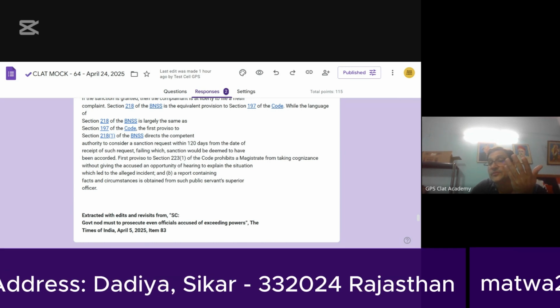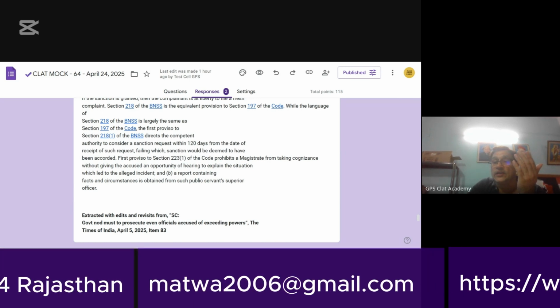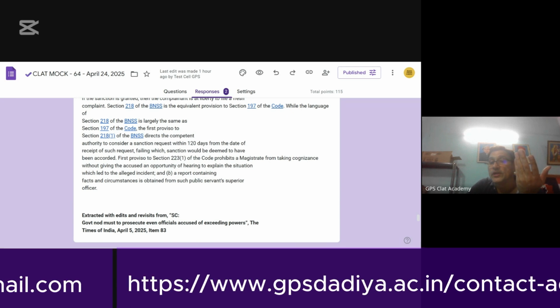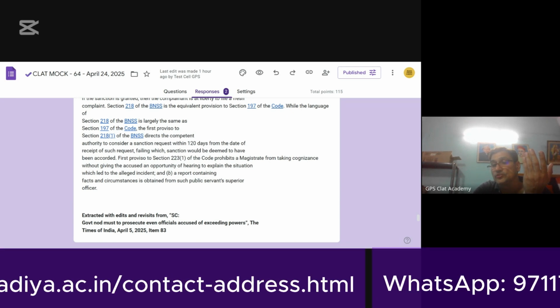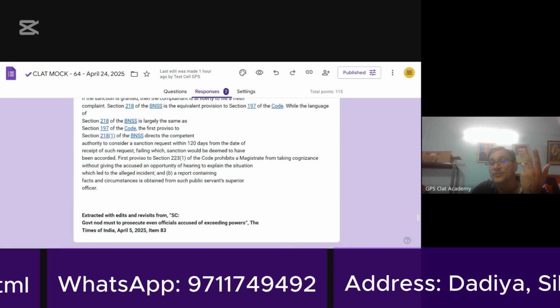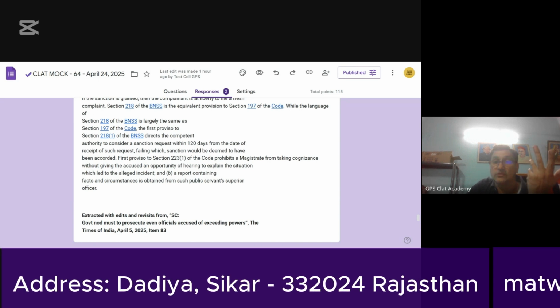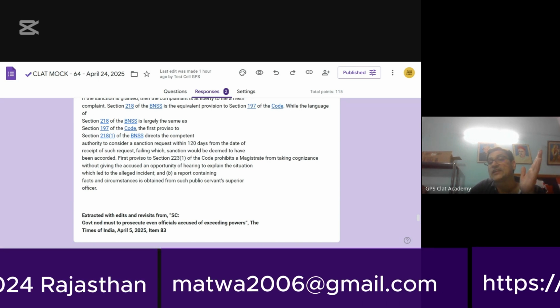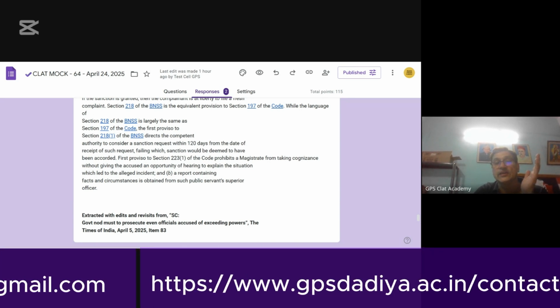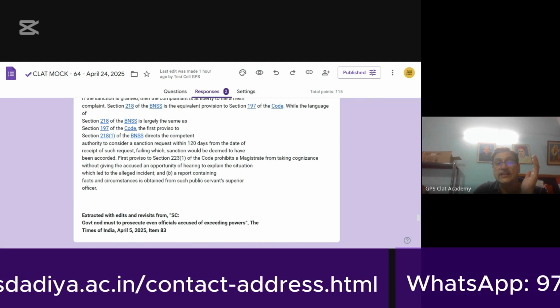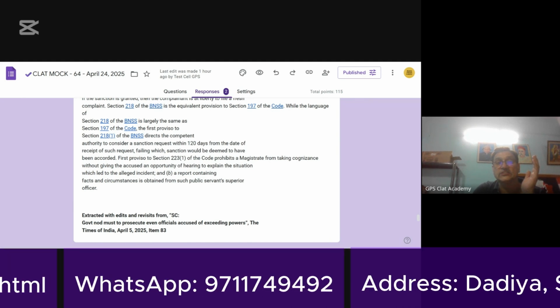Why has this change been made? This change has been made so that it doesn't happen that the entire trial is over, and public time and public resources are wasted in conducting the trial, and then it becomes apparent that, look, there was no sanction. Therefore, to avoid that kind of situation, BNS has inserted a proviso.